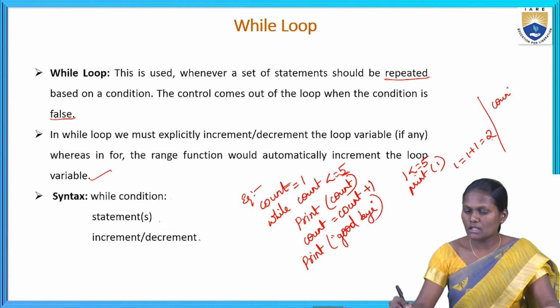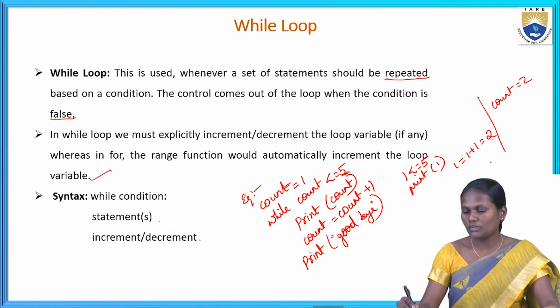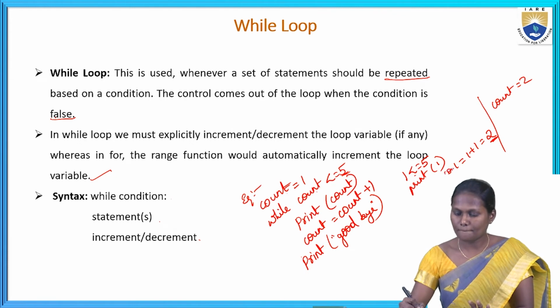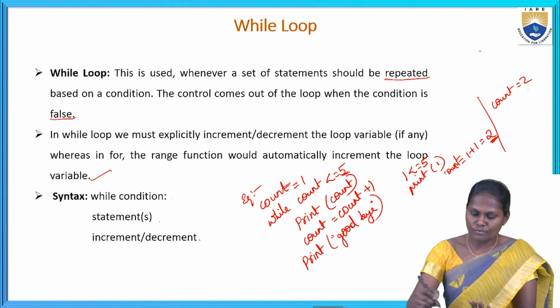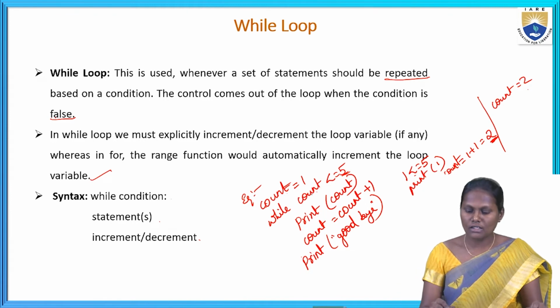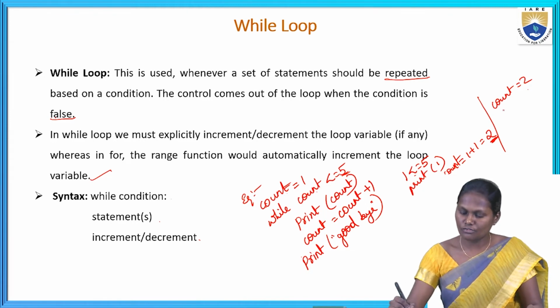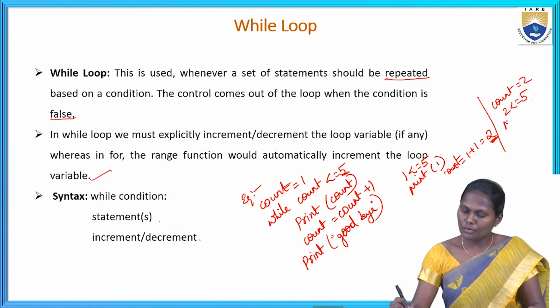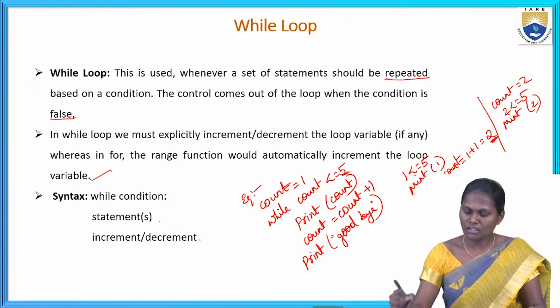The count value is 2. Again my loop goes back, taking the count value as 2. While count is less than or equal to 5: 2 is less than or equal to 5, so it is true. Now I print 2.